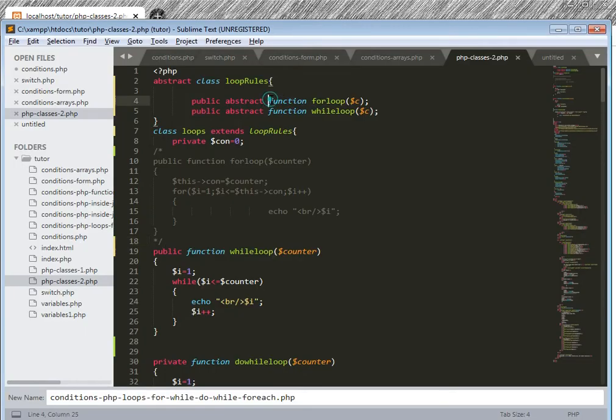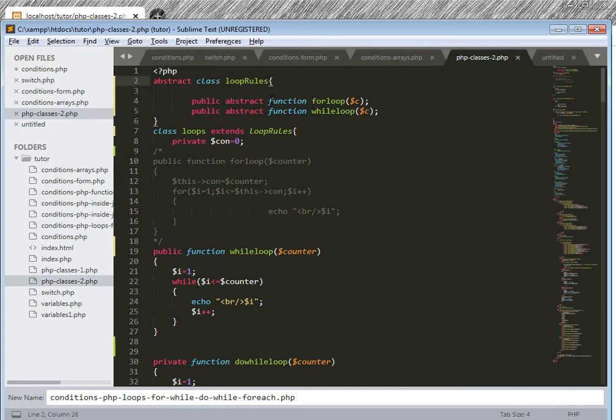So you have to implement all the abstract methods. If any class extends Loop Rules, that class must have two functions, for loop and while loop. I have commented this, so this is not following the rule. So these are the rules for the classes.